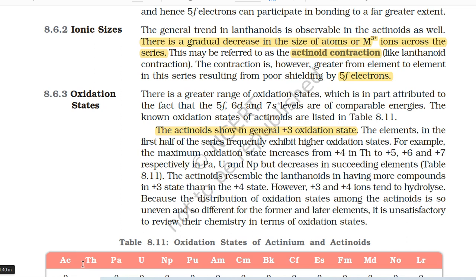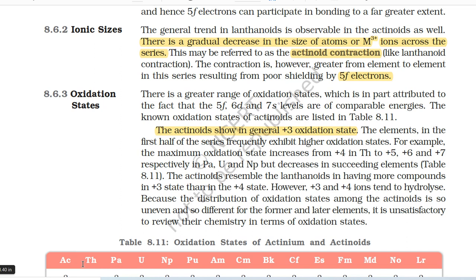8.6.3 Oxidation states. There is a greater range of oxidation states, which is in part attributed to the fact that the 5f, 6d and 7s levels are of comparable energies. The known oxidation states of actinoids are listed in Table 8.11. The actinoids show in general the +3 oxidation state.